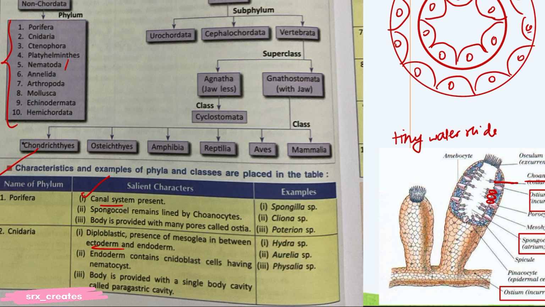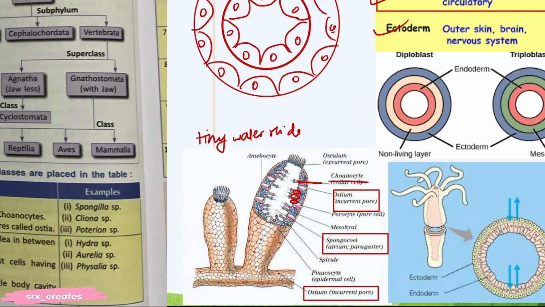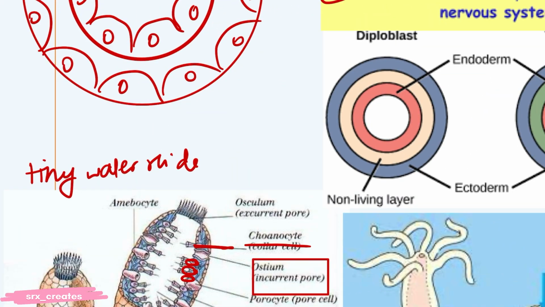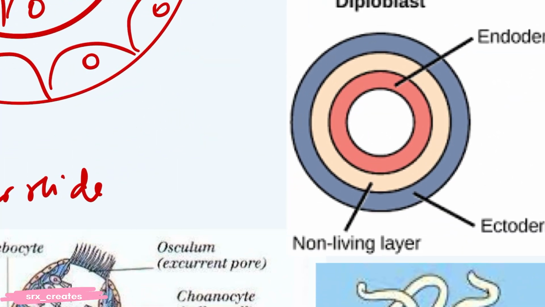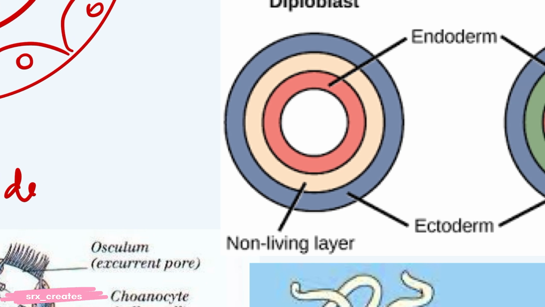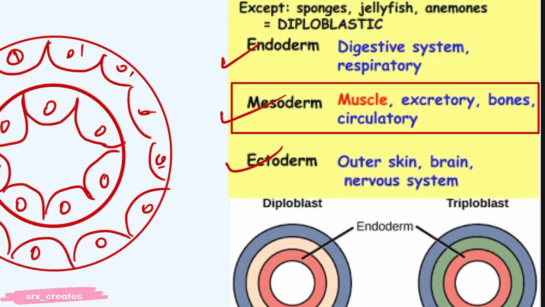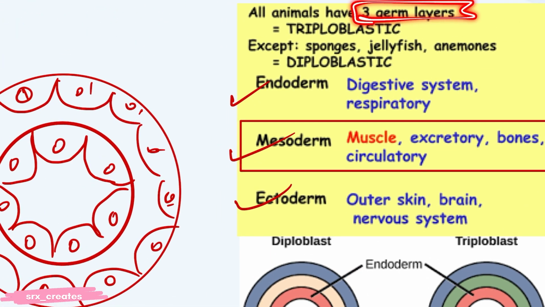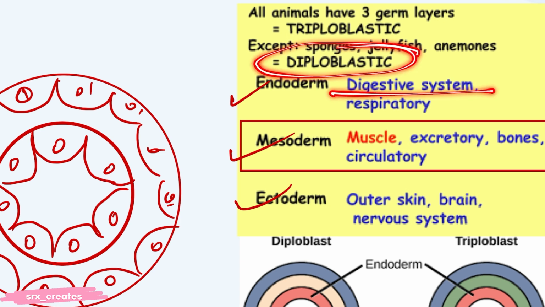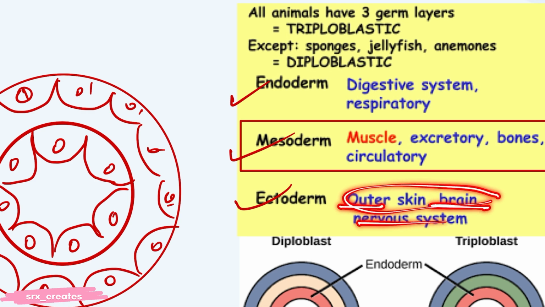Now see what is diploblastic. Okay, now what is diploblastic? Diploblastic is mainly this. While in embryonic development, we have a structure with endoderm, mesoderm, ectoderm. What are their functions? These are called germ layers. Endoderm gives the digestive system and respiratory system. Means phyla which are diploblastic have digestive and respiratory systems. Okay, and ectoderm is outer skin, brain, nervous system.